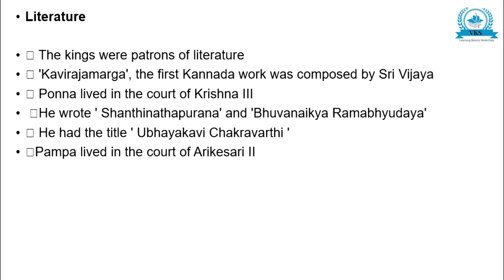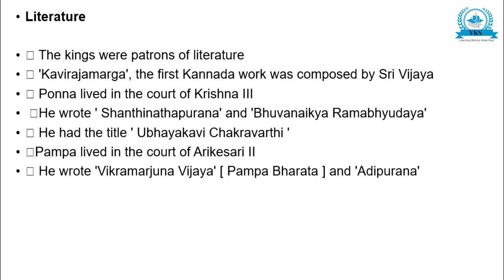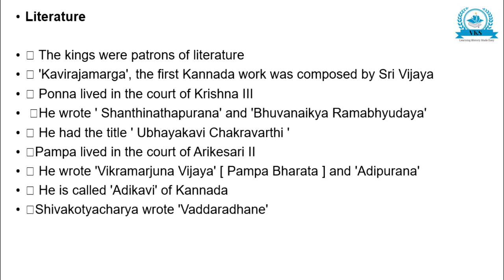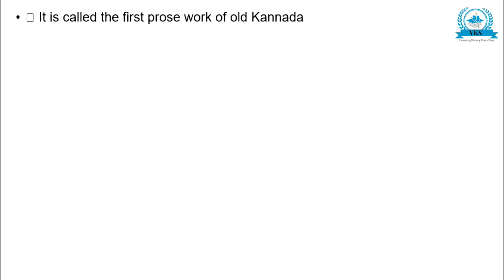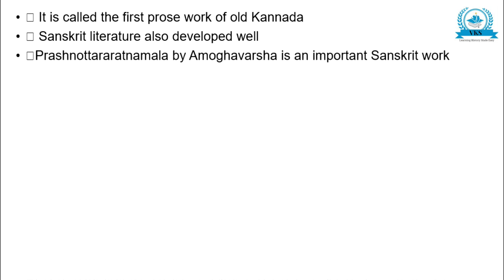Pampa lived in the court of Arikesari II. He wrote Vikramarjuna Vijaya and Adi Purana. He is called Adi Kavi of Kannada. Shivakotyacharya wrote Vaddaradhane. It is called the first prose work of Old Kannada. Sanskrit literature also developed well. Prashnottara Ratnamalika by Amoghavarsha is an important Sanskrit work.